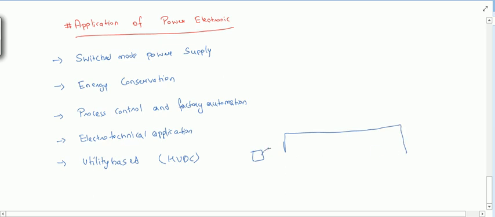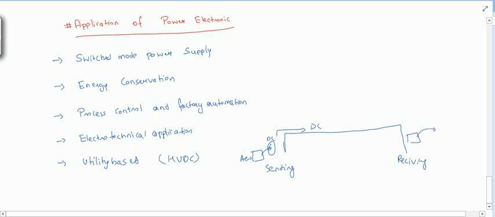So we have to convert at this end. Suppose this is my sending end and this is my receiving end. We have to convert this AC input to DC, because on the transmission line I want to transmit DC over a longer distance. So I have to use a power electronic converter here. And also here, after receiving DC, I have to convert it back to AC.